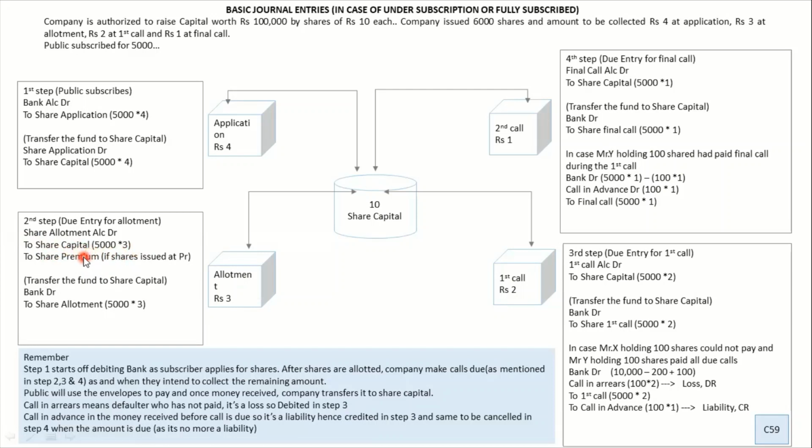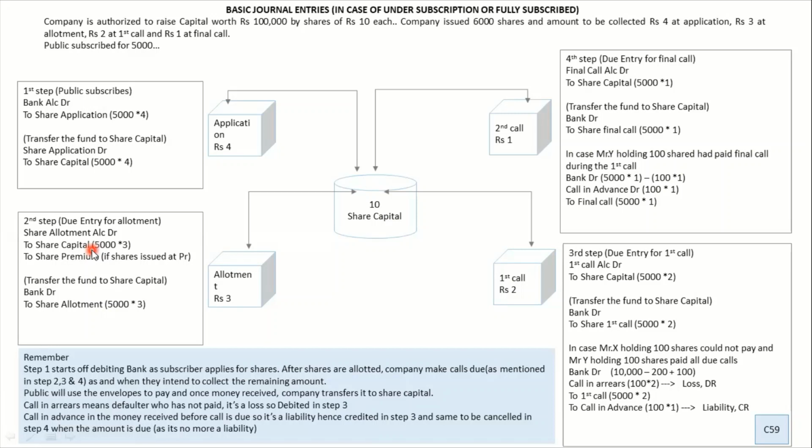You have to show it separately because they are two different things. So once you pass this due entry, emails are sent from the company's end to the subscribers stating clearly that the amount for allotment is due. Now what happens in case of Ram?